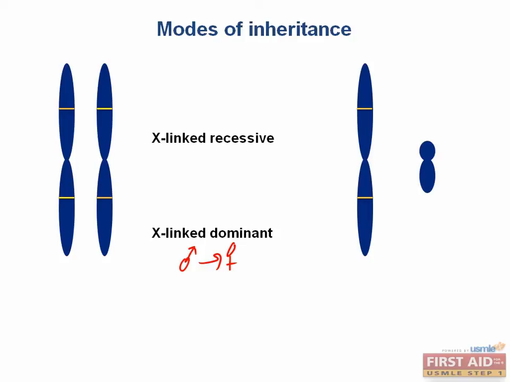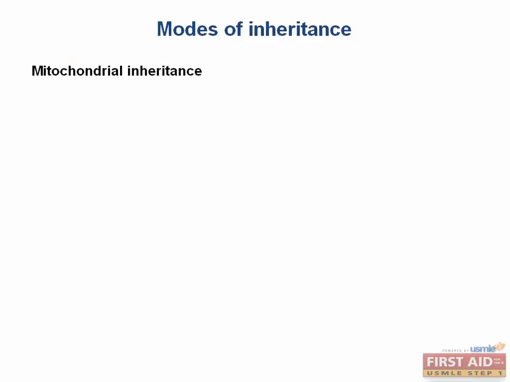The last inheritance pattern we'll cover is mitochondrial. Since everyone's mitochondria come from their mother, these can only be passed down through the maternal lineage. Also, all of the offspring of an infected woman will be affected. Examples of these diseases include mitochondrial encephalopathy, myoclonic epilepsy, and Leber hereditary optic neuropathy, which causes degeneration of retinal ganglion cells and axons, ultimately causing loss of central vision.